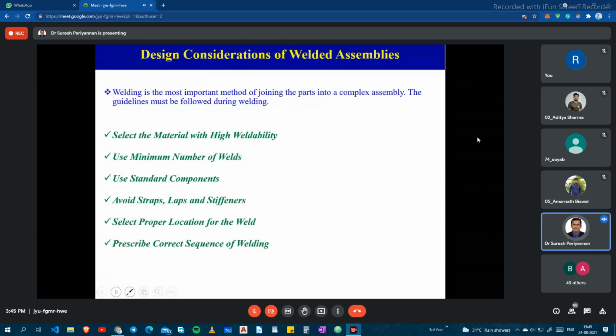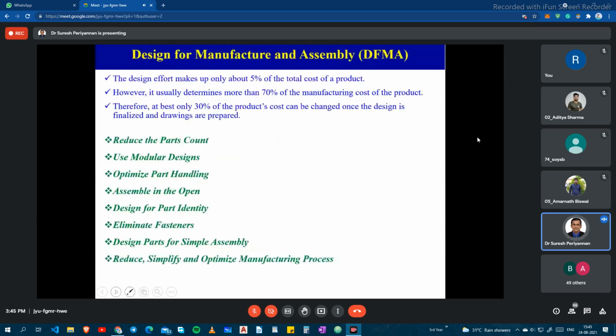Then design considerations for weld assemblies. Welding is the most important method for joining parts into a complex assembly. These are the steps you should follow: select a material with high weldability, use a minimum number of welds, use standard components, avoid straps and laps, and stiffness, and select a proper location for the weld. Prescribe the correct sequence of welding. Okay, these are the things. Please go through your book, you can get more information.